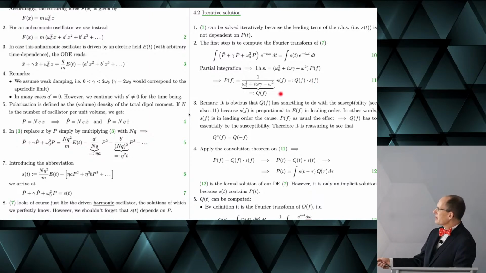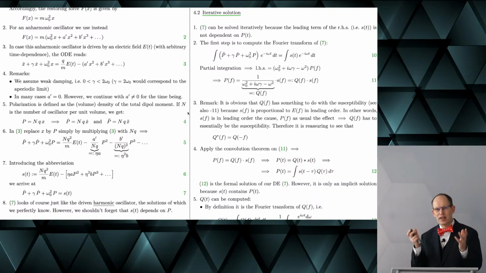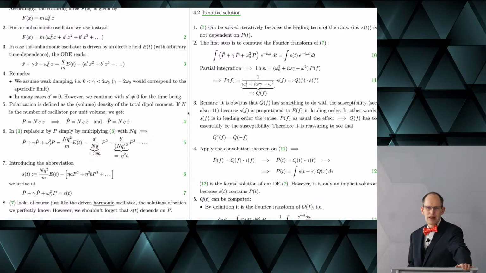Well, you recognize this term, of course. I told you to try to remember the structure of the term that we had for the susceptibility for the linear case, for the Lorentz model, and this was there.